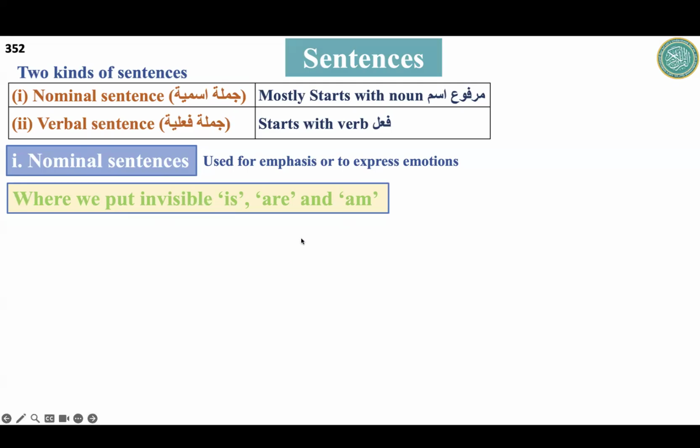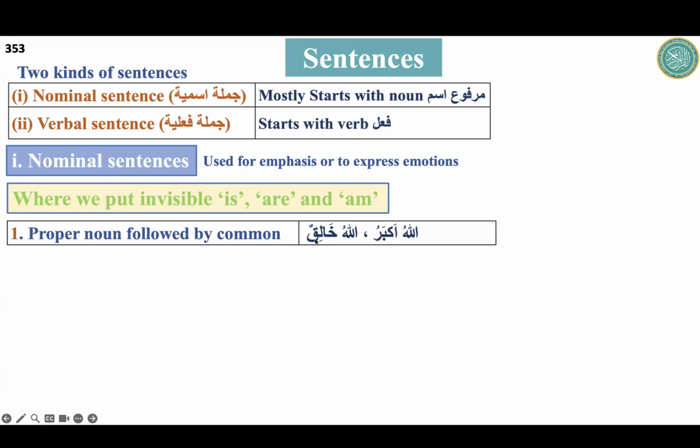Now the question is how we will put is, am, are ourselves, and where we have to put them. There are some rules, or we can say guidelines, that will help us put is, are, and am.